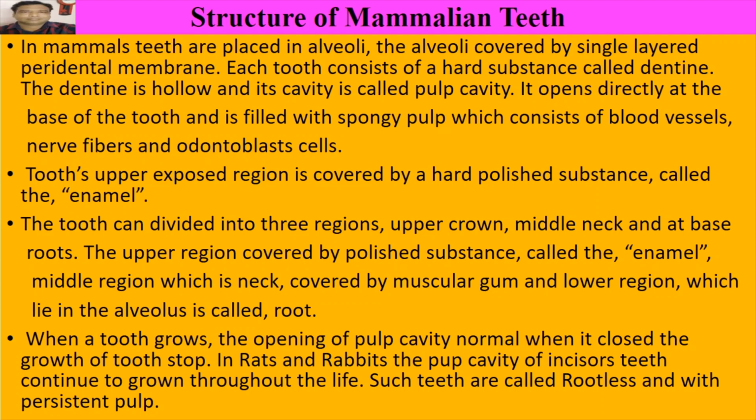When it closes, the growth of the tooth stops. In rats and rabbits, the pulp cavity of the incisor teeth continues to grow throughout life. Such teeth are called rootless, with a persistent pulp cavity.